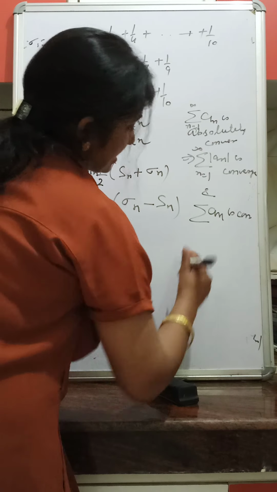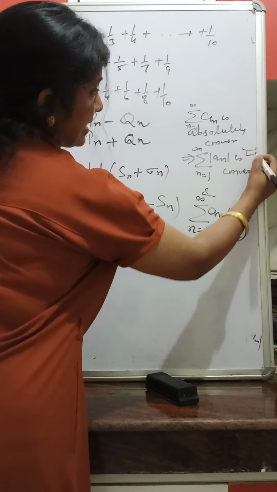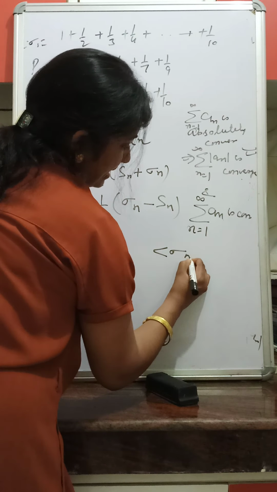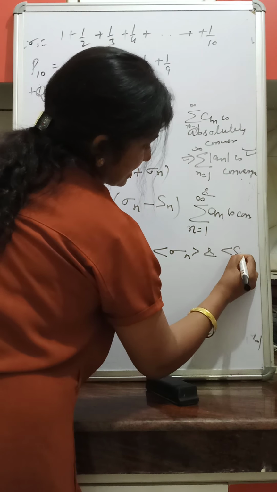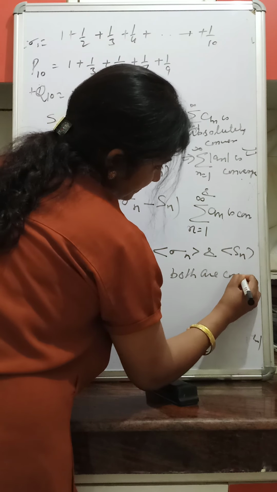So summation a_n is also convergent. And what does it mean? It means the sequence sigma n and the sequence Sn both are convergent.